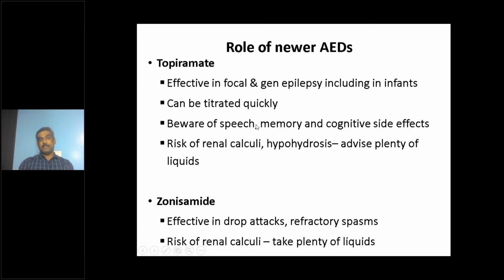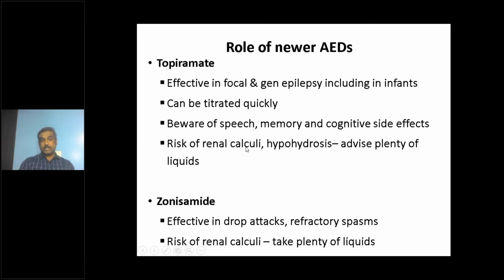But the problem with topiramate is that speech delay can be there. Speech, cognition, and memory deficits can be a problem. This happens especially in an older child or young adults or adults. In a very young child, this is usually not a problem, but you have to be careful about it.